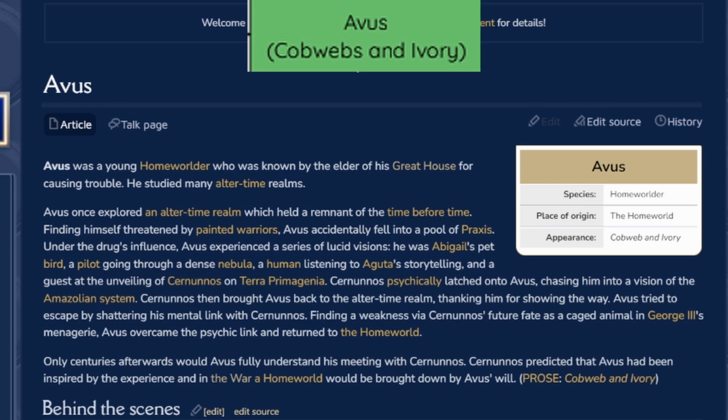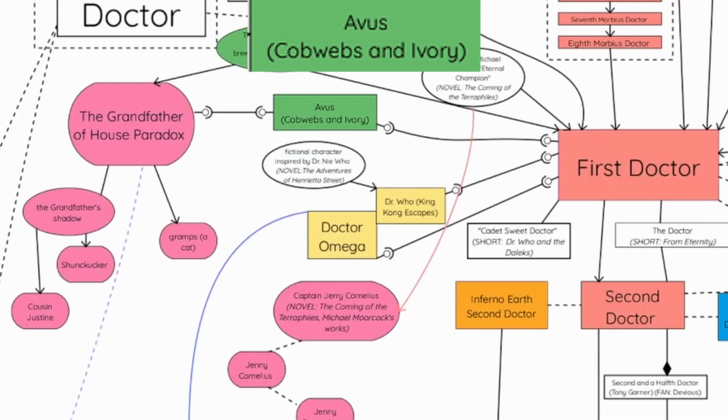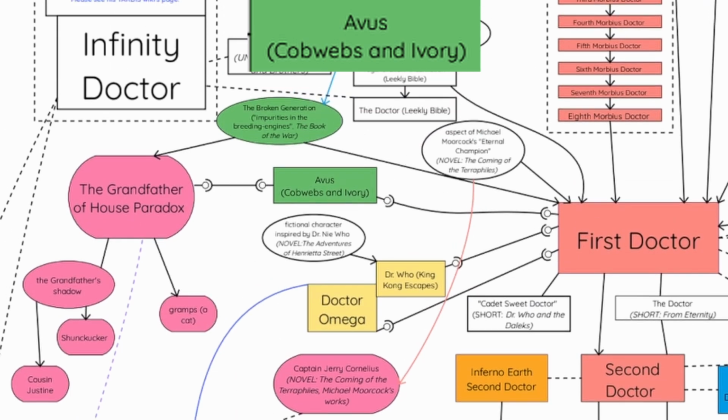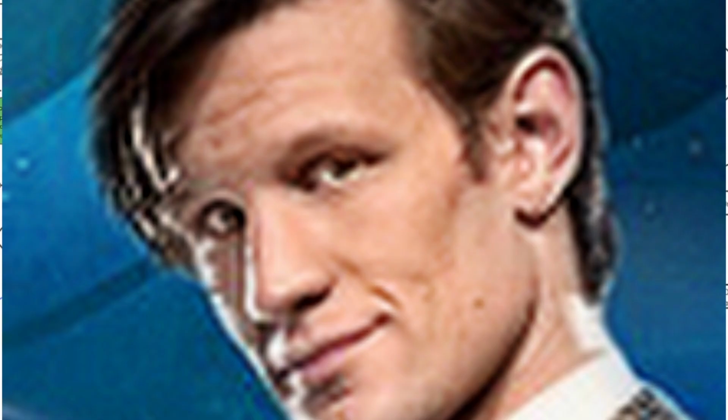So I guess here it is. Avus is Latin for grandfather. Both Grandfather Paradox and the First Doctor are significant members of the Great Houses who were called Grandfather. So I guess you can imply that this is the First Doctor. So, after all that time, how about you talk about the First Doctor?